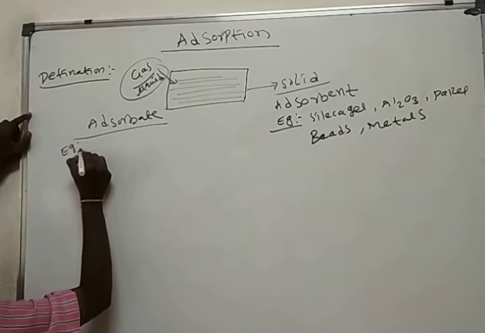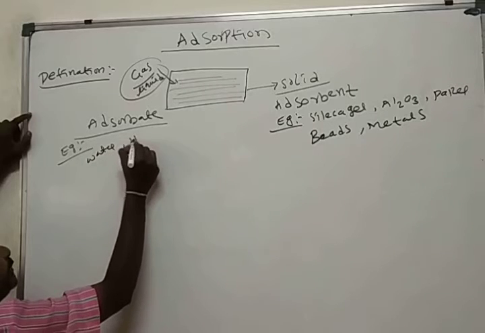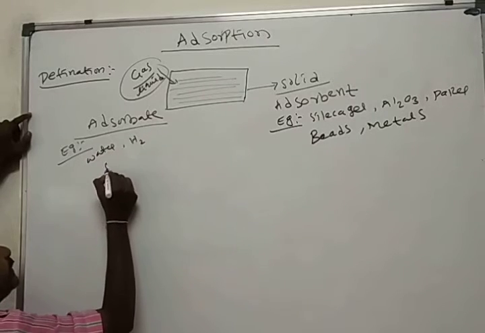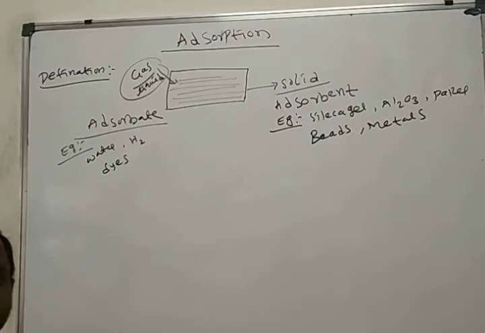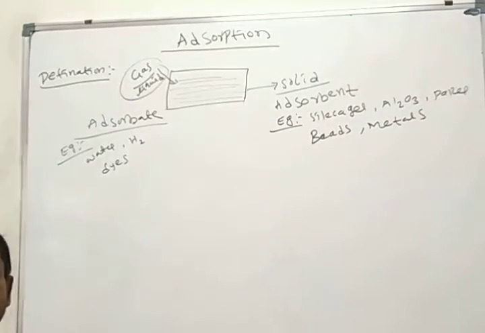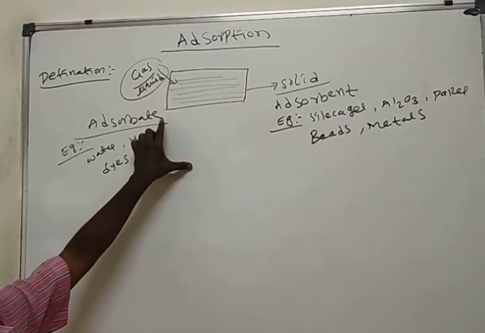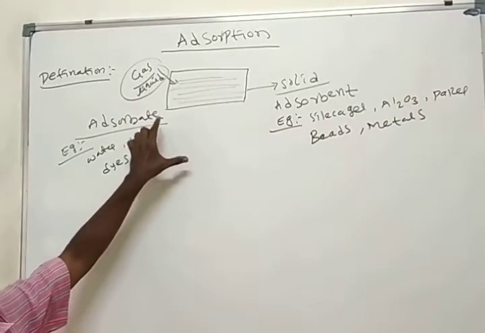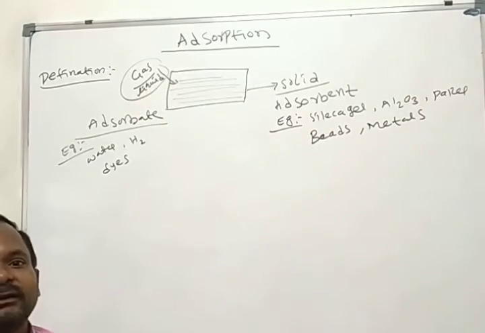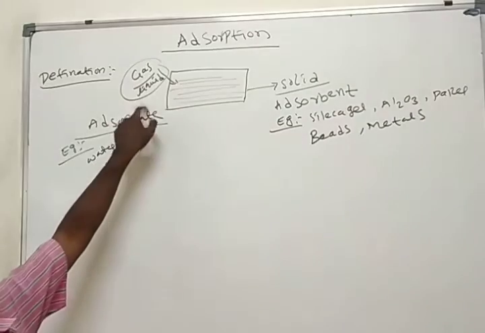Examples for adsorbates: so many examples are there. Water is also one of the adsorbates. Hydrogen gas, so many gases, dyes. All those are the best examples for adsorbates. What is an adsorbate? The chemical substance which has the capability to adsorb on the surface of the solid, we call an adsorbate.